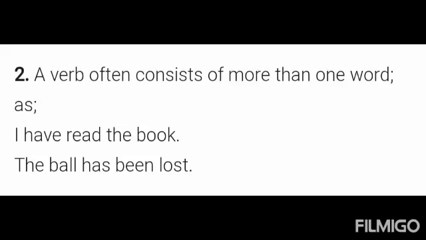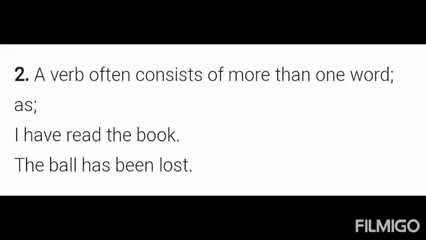A verb often consists of more than one word, but there is no compulsion that in a sentence only one verb will be. As you can see, I have read the book. Have and read, two verbs are used in this sentence. The ball has been lost. In this sentence also, has been lost are all verbs. So it is not necessary that only one word is called a verb in a sentence.